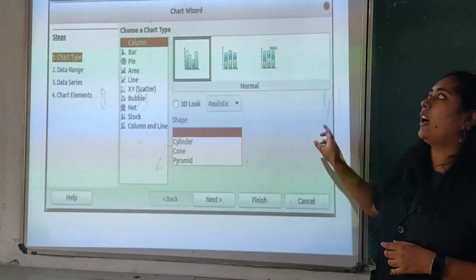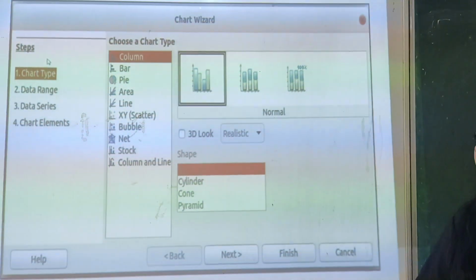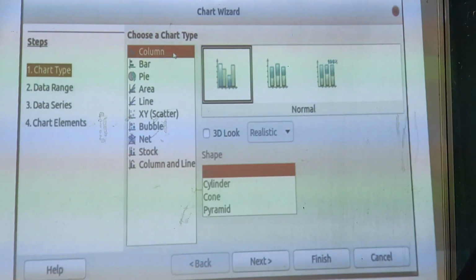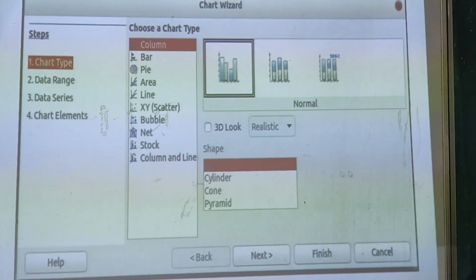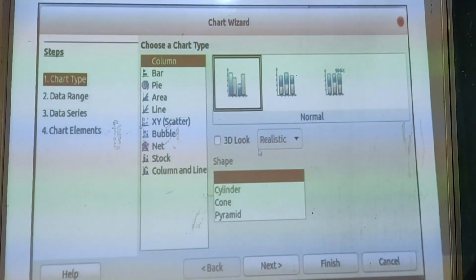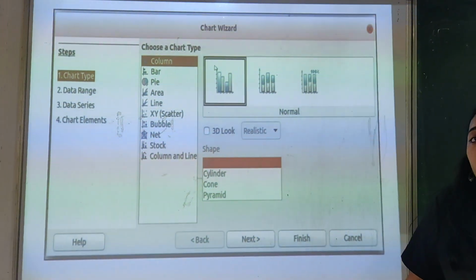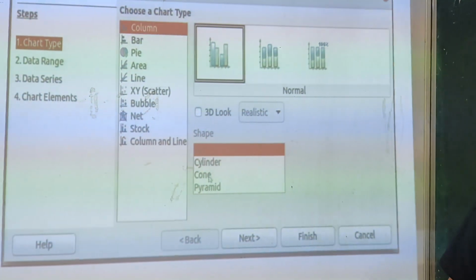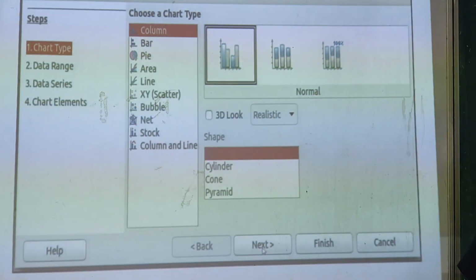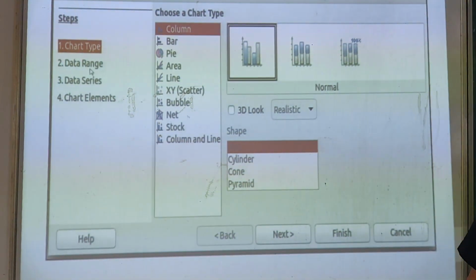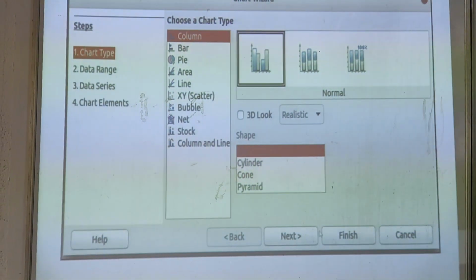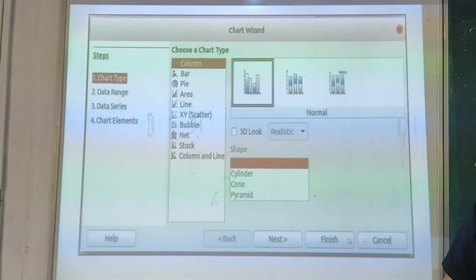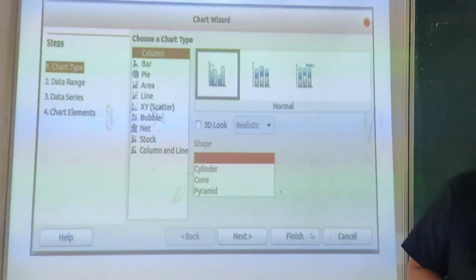See, this is how the Chart Wizard will appear. Here you can see the chart type, and these are the different types available in LibreOffice Calc. If you select column, you can see a preview of it here. Then if you select pie chart, you can select it, and if you need a 3D look for your chart, we can just select it here and select the required type from here. Then by clicking the next option, you can move to the second step, that is data range. And then by moving to the next step, you can see the data series, the chart elements, etc. Then finish it. We can include a chart in our LibreOffice Calc.